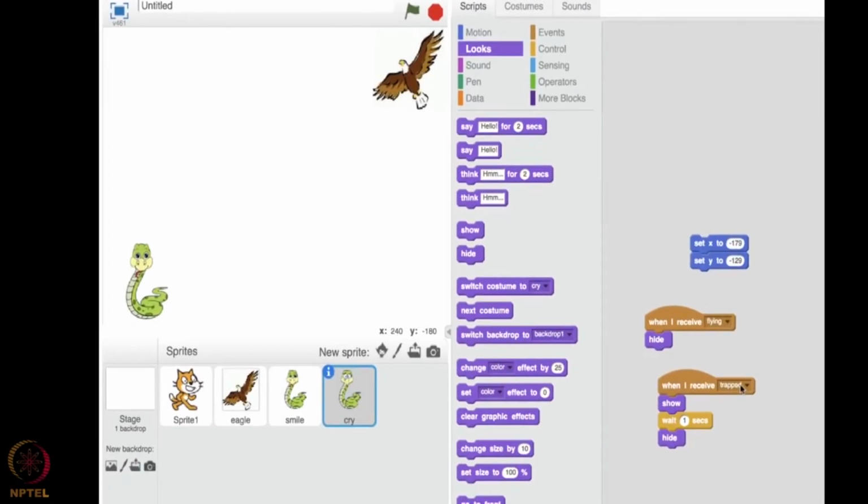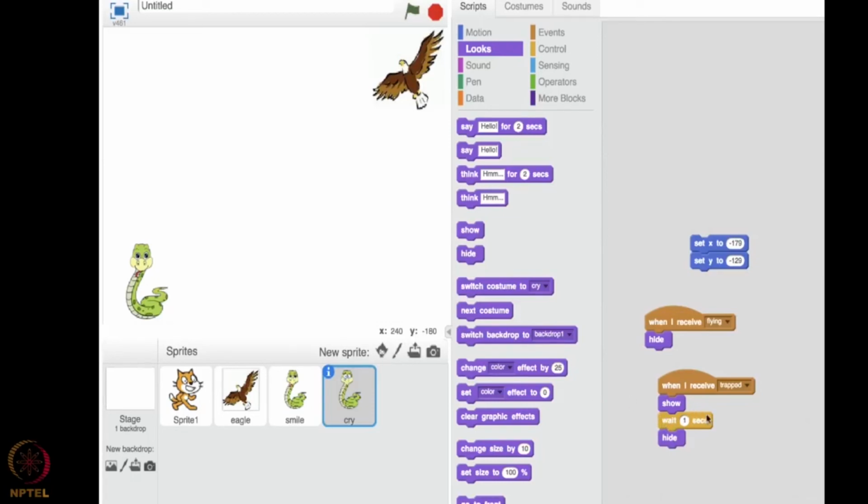When the message trapped has been sent, that is when the particular color, this portion of the eagle, touches this portion, that is the eagle has touched the snake. So when it has touched, the trapped message will be sent, and because of the trapped message, the smiling snake would disappear and the crying snake would appear, which makes the user feel that due to the eagle having caught the snake, the snake is crying. So the crying snake would appear. Even though the snake cries, the eagle would not leave it. It would definitely eat that snake.